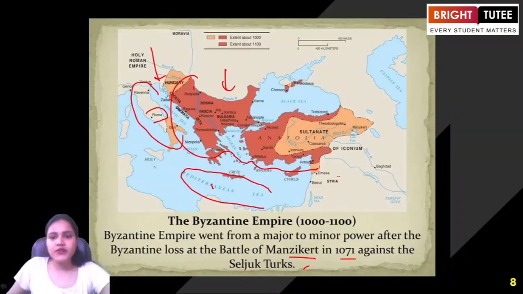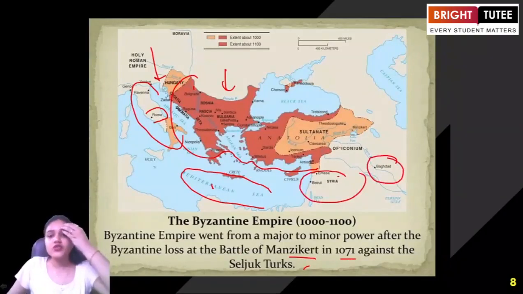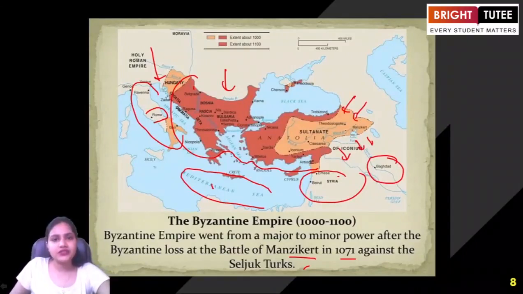Okay. So when we are talking about the region of Syria, and the region of Baghdad, that is Iran, Iraq, all those regions, you see how they were trying to expand, but suddenly they were declining in power. Why?